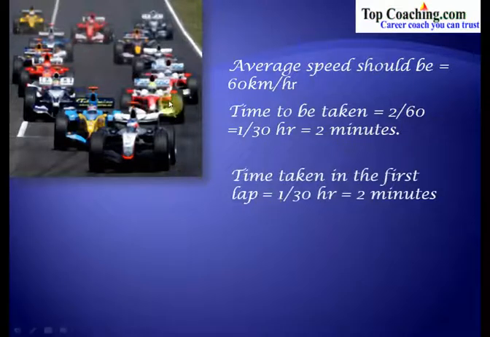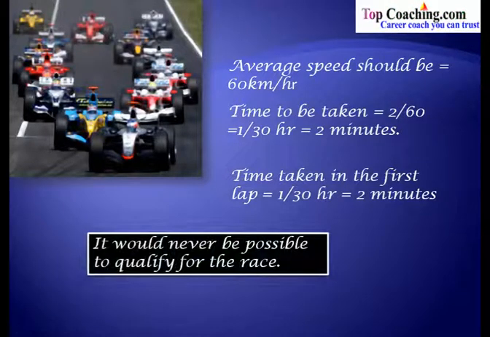Now, time taken in the first lap is, because you have traveled at a speed of 30 km per hour for 1 km, 1 by 30, which is equal to 2 minutes. So you actually need 2 minutes to travel these 2 entire laps, but you have taken 2 minutes for traveling the first lap. Is it possible for you now to qualify for the race? No, it would never be possible to qualify for the race because you have already taken the 2 minutes.